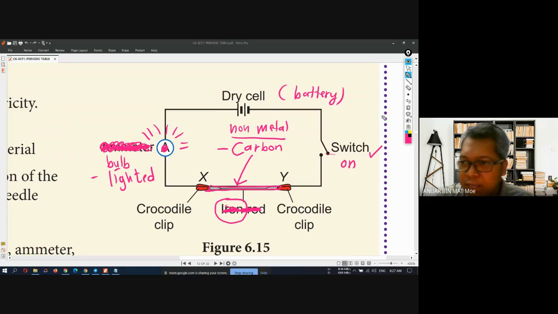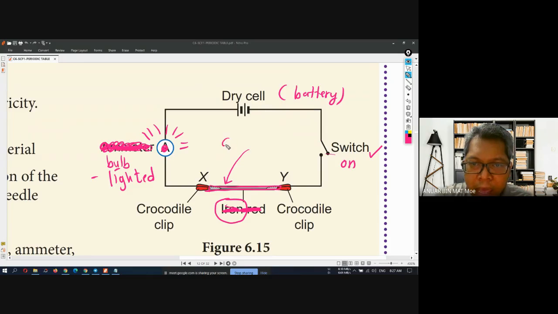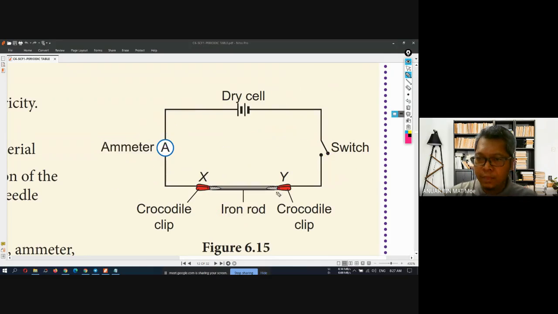What happens if I change it to copper or aluminium? Aluminium rod, metal or non-metal? Metal. So if I switch on, what happens to the bulb? Lighted. Yes, very good. That is an example of the conductivity of electricity. Okay, next one.